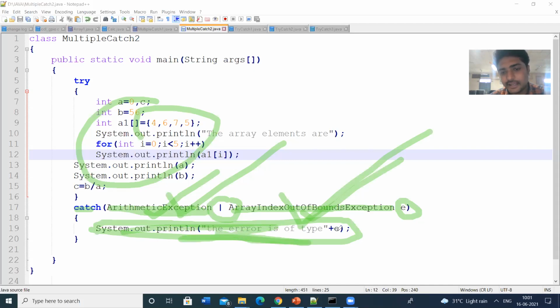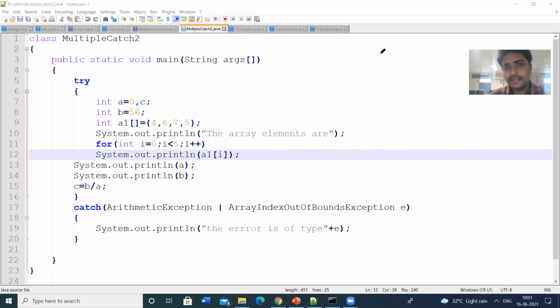That is the error of the type plus E. We are writing the plus E, so the corresponding exception will be displayed. This means division by 0 exception, and this means array index exception. This is possible in the latest versions of Java. By using the Boolean OR operator, we can have multiple exceptions in a single catch block. So this is all about the multiple catch blocks.